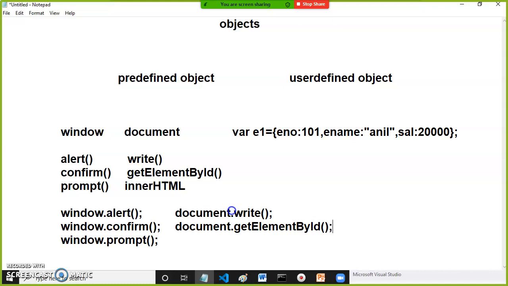The window object is the browser object. You have DOM, you already know. This is BOM, the browser object model. DOM is the document object model. These are all the predefined objects that are available: the window object and the document object. And this is the user-defined object. e1 is the user-defined object name. You can access the variables by using the object name. Are you following?